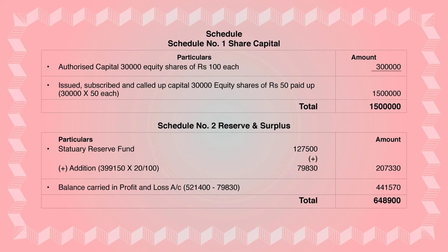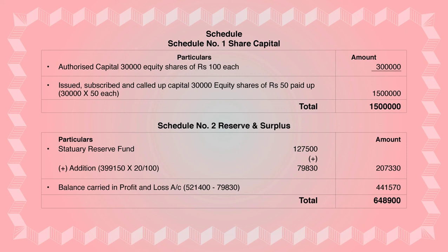Then again, balance carried to balance sheet in P&L, which you got when we solved the appropriation down below, you can see 4,41,570. That amount you will transfer into schedule number 2, reserves and surplus, 4,41,570.